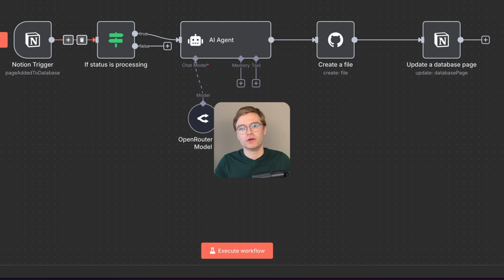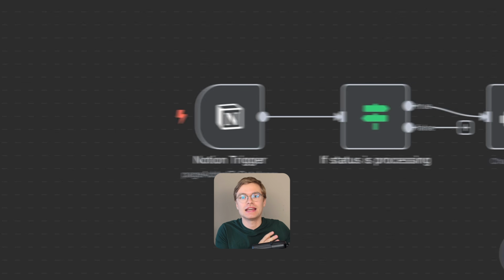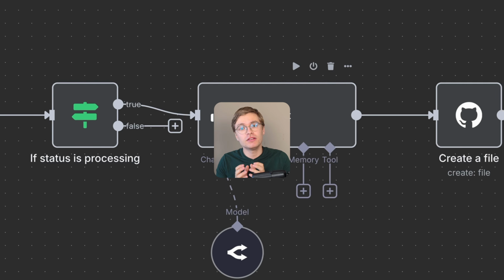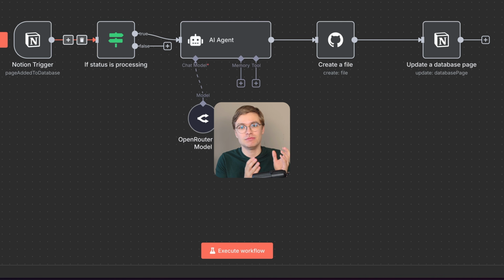Most of these AI workflows lie to you by making you think that the value is in the end-to-end automation or the AI agent orchestrating everything. But the real value of these workflows actually lies in the input data.